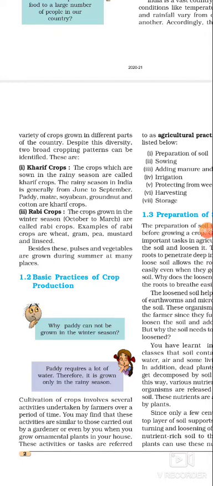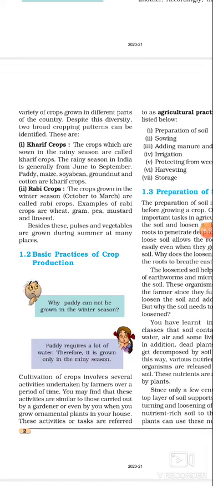There are many pulses and vegetables that are also grown during summers. In between these two seasons, from March to June, pulses and vegetables are grown. They fall in the category of Zaid crops.